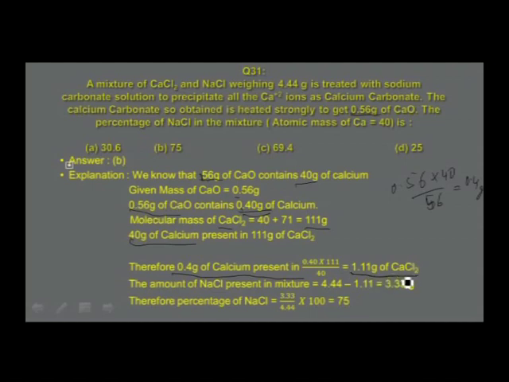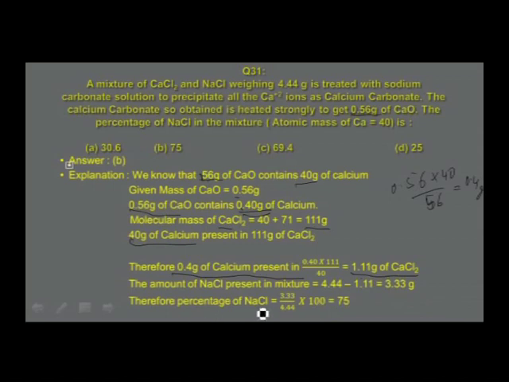grams of calcium chloride. So, as I told you, we have first calculated the mass of calcium in calcium oxide, then the mass of calcium in calcium chloride. Now, I got the mass of calcium in calcium chloride, and finally, you use this mass of calcium chloride in calculation of the mass of calcium chloride in that mixture and calculate the mass of sodium chloride. Therefore, the mass of sodium chloride in the mixture is found to be 4.44, that is a combined mass, minus 1.11, which is equal to 3.33 grams.